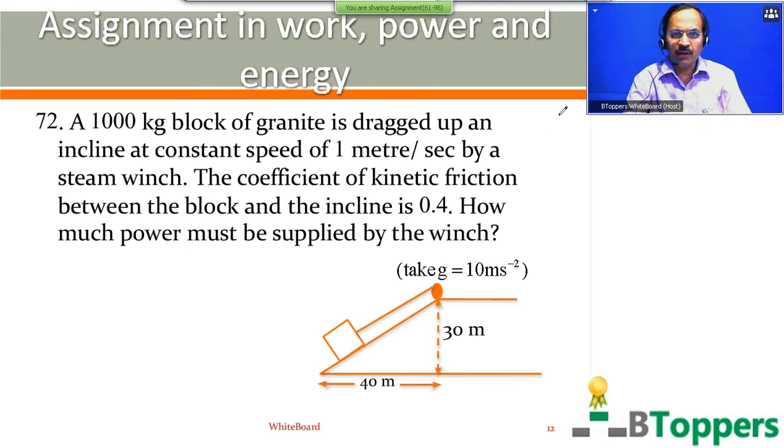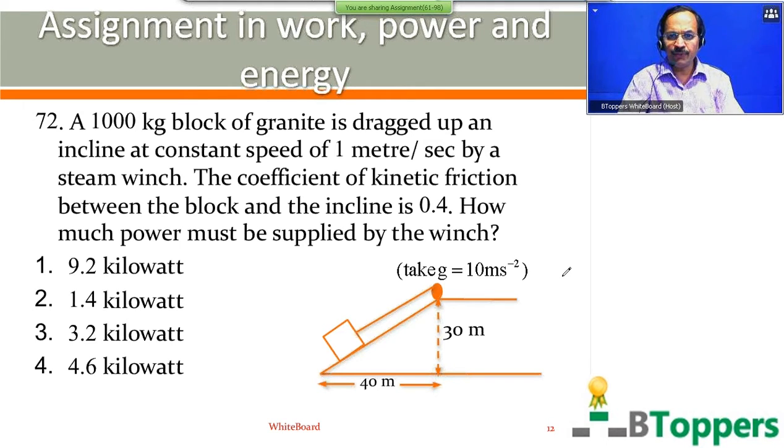A 1000 kg block of granite is dragged up an incline at a constant speed of 1 meter per second by a steam winch. The coefficient of kinetic friction between the block and the incline is 0.4. How much power must be supplied by the winch? Take g as 10 meter per second square. Come on, try the question. You have shown 4 options on the screen.